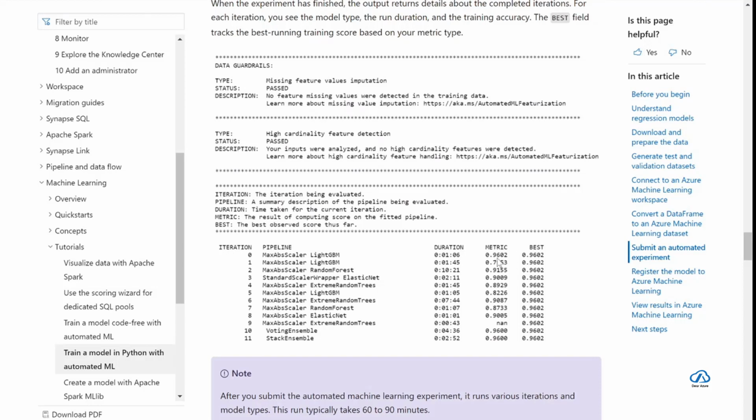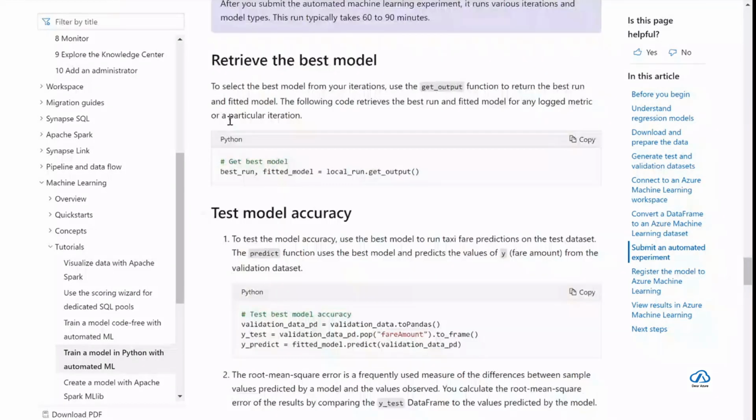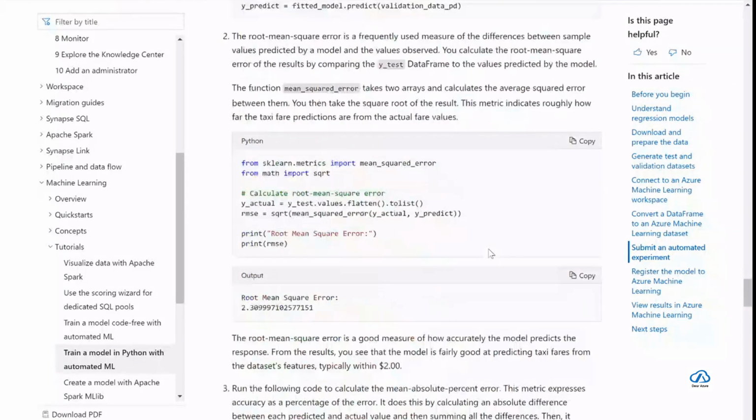So 96% accuracy should be there, and the root mean square error metric has to be lower; the lower the error, the better the accuracy, right? So that is what it tried out with all these algorithms, and then it gave out the prediction and the accuracy. 96% accuracy was found with MaxAbsScaler LightGBM, and then it will explain all of these models, retrieve the best model, show me all the accuracy.